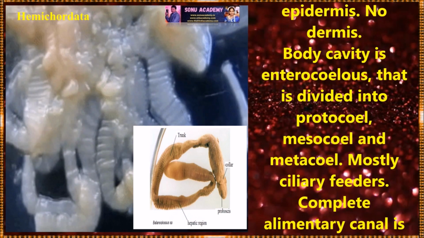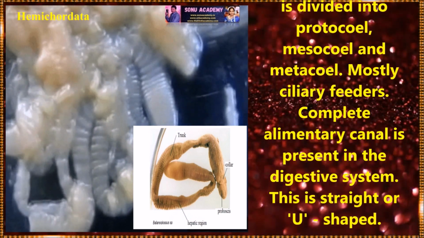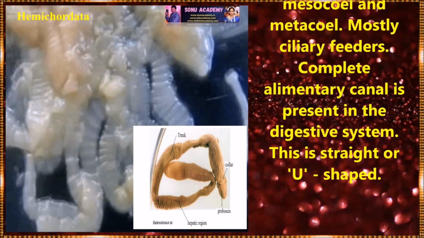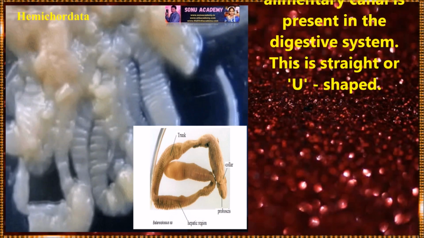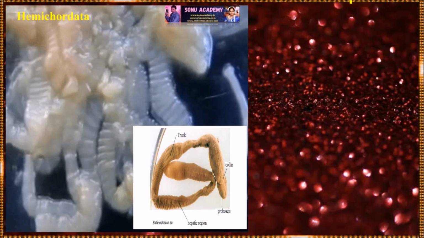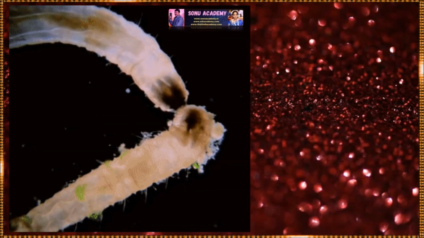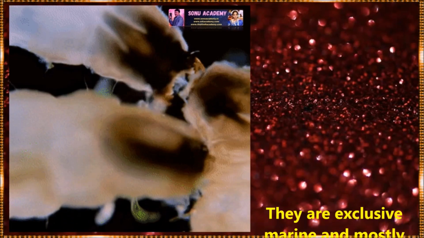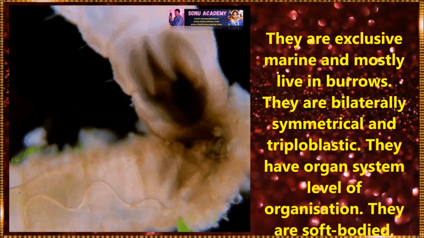The body cavity is enterocoelous and is divided into protocoel, mesocoel and metacoel. They are mostly ciliary feeders. A complete alimentary canal is present in the digestive system, and this system is in a straight or U shape. They are exclusively marine and mostly live in burrows. They are bilaterally symmetrical and triploblastic organisms. They have an organ system level of organization.